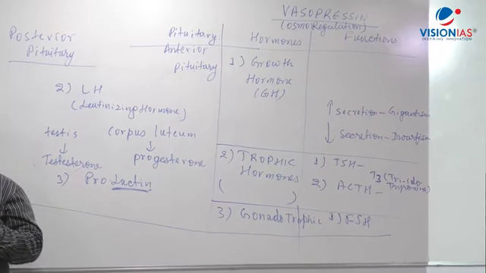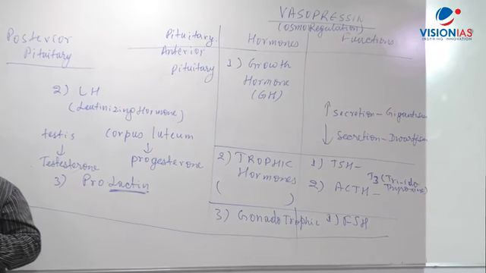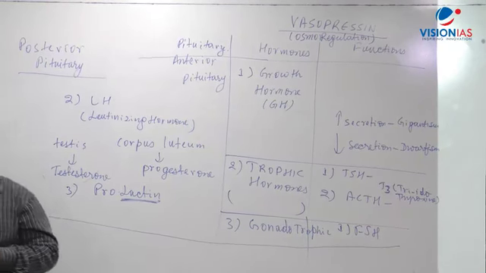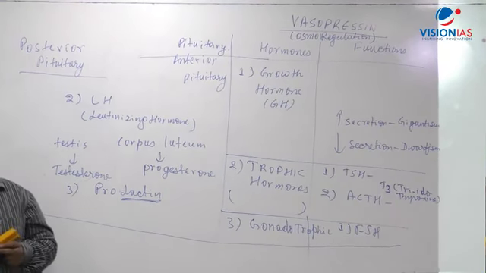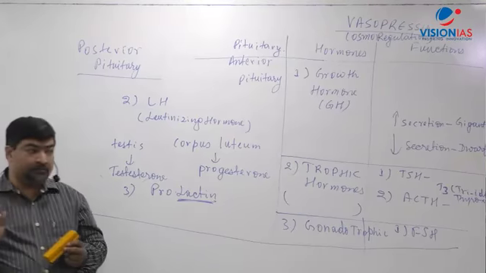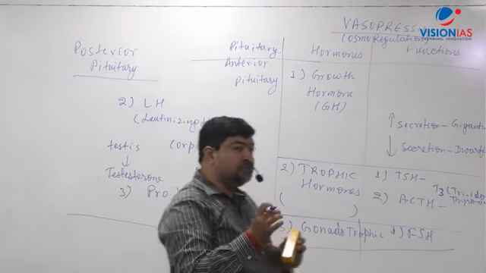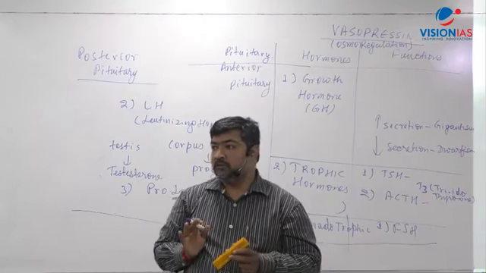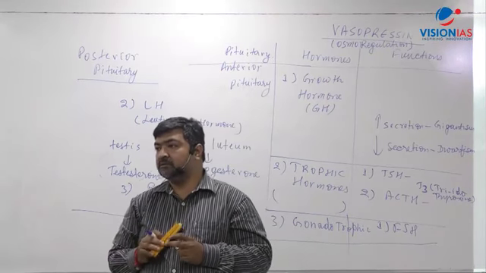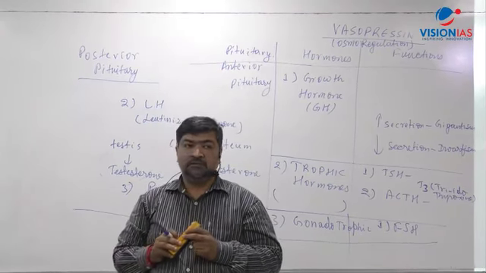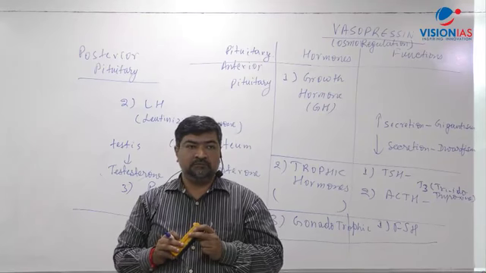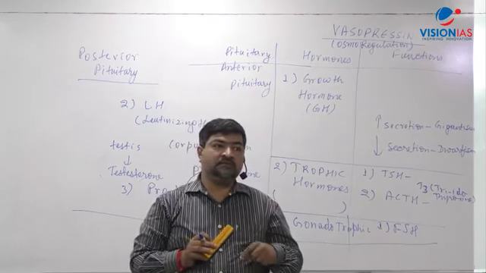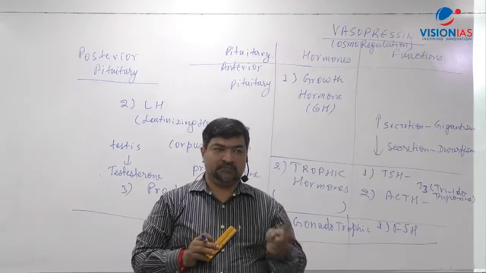Now I'll give you some disorder also, the deficiency disorder. If ADH lacks there, deficiency causes one thing which is again linked with the blood glucose level also: diabetes, right? The two words come there. One is mellitus, diabetes mellitus, and the second word is insipidus. ठीक है, मैं समझा रहा हूँ.